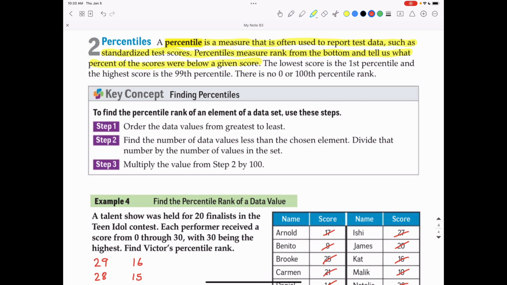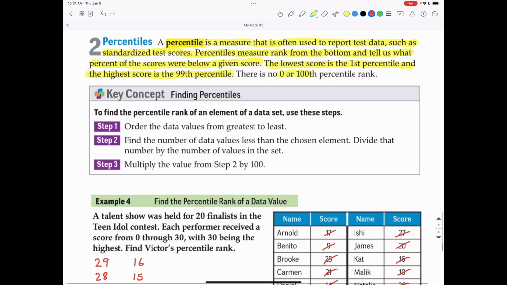The lowest score is the first percentile. Since the percentile is based upon how many people or the percent of what you scored above, you can't score below or above yourself, so that's why there's no such thing as the 0th percentile. Highest score is the 99th percentile for the same reason. You can't score higher than yourself, therefore you can't score a 100th percentile, so there's no such thing as a 0 or 100th percentile rank.